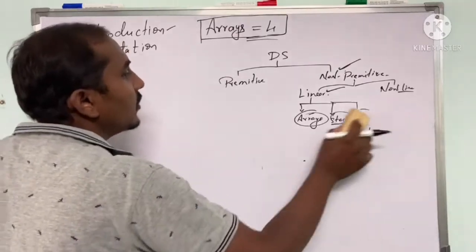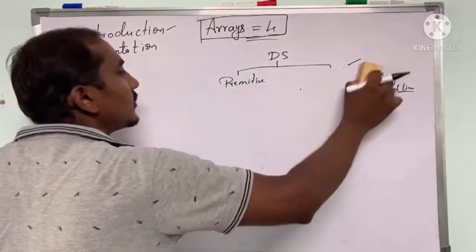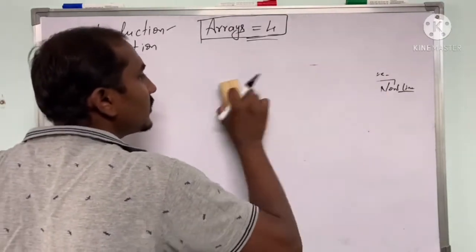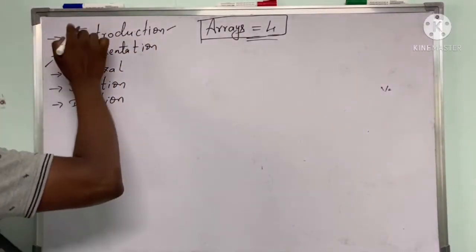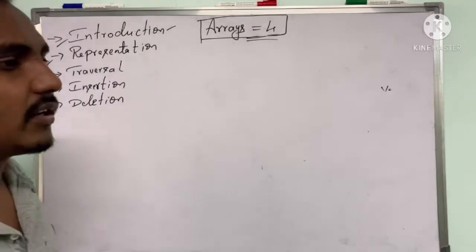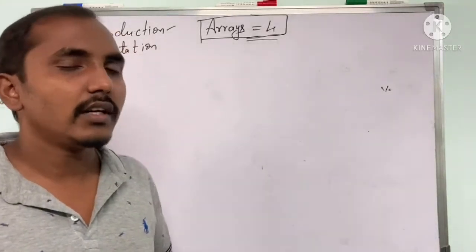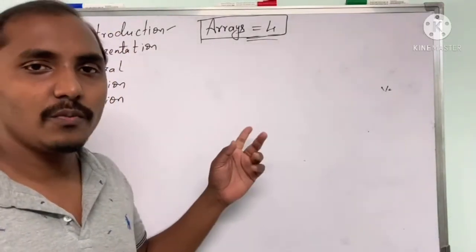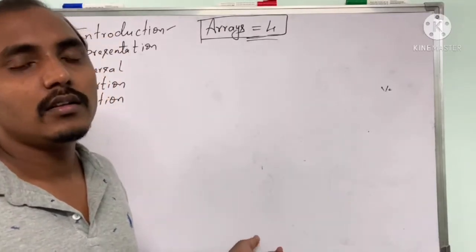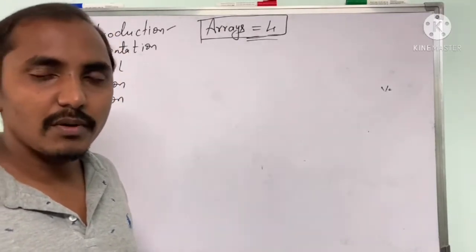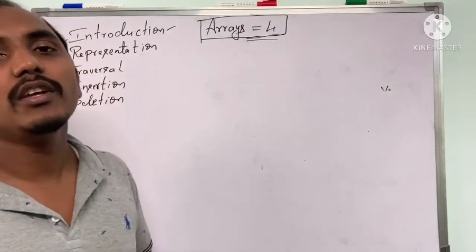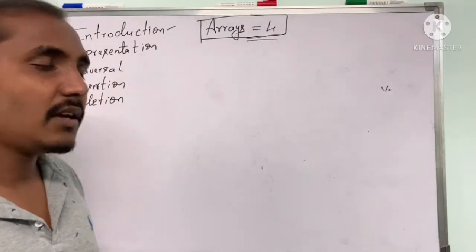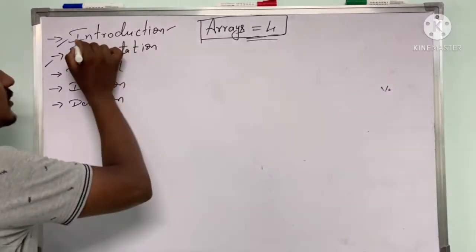Next we'll discuss the basic thing, which is how to represent the array. We have already seen in the introduction that array starts with 0 and ends at n-1, it has sequential memory allocation, and if you want to access any element, we use index values. The same thing applies for this chapter.